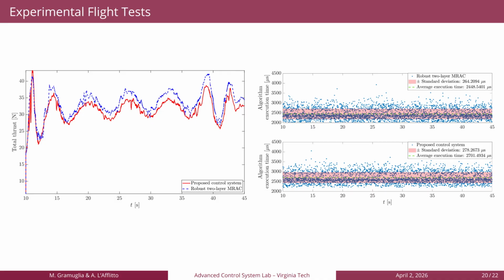The left-hand side plot here represents the total thrust required by the UAV, while the right-hand side plot represents the time required to execute both algorithms during operation. From both plots, it emerges how the increase in performance shown in the previous slide is obtained without much difference in terms of control effort or computational complexity.